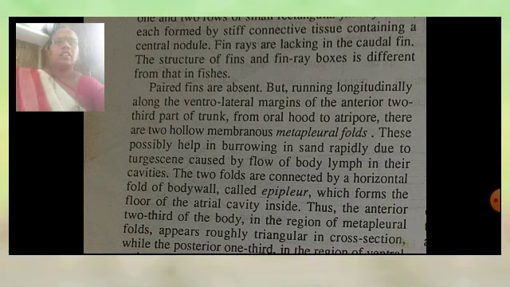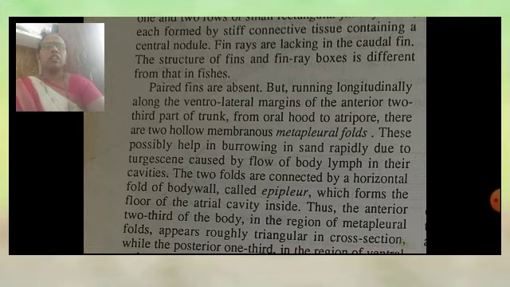There are two hollow membranous metapleural folds. These possibly help in burrowing into the sand rapidly due to the turgidity caused by the flow of body lymph. They lie in the anterior two-thirds of the body, in the region of the metapleural folds. So this is the cephalochordate. We saw here the general characteristics and classification of the cephalochordates, and the detailed example is Branchiostoma. In the next period we will see the